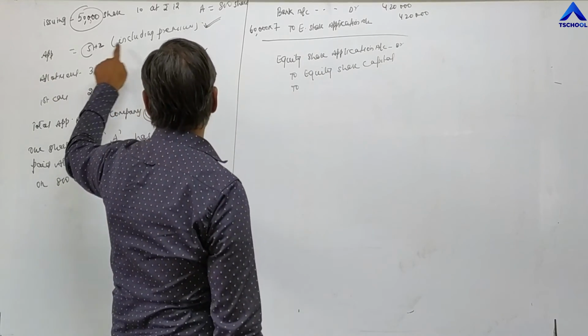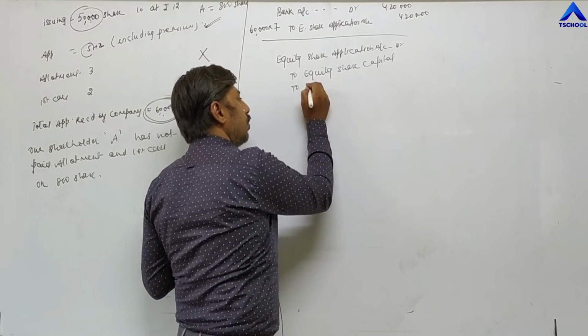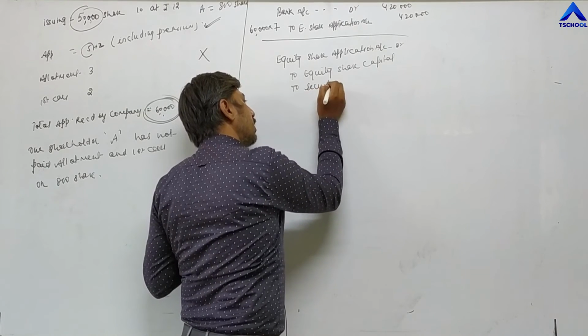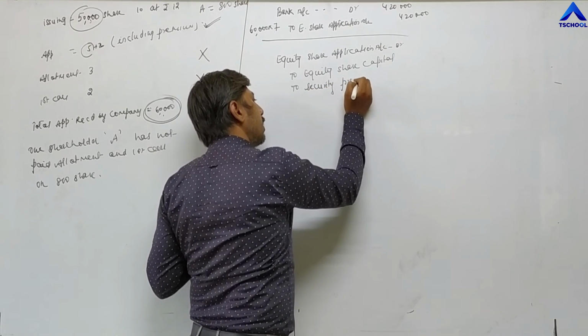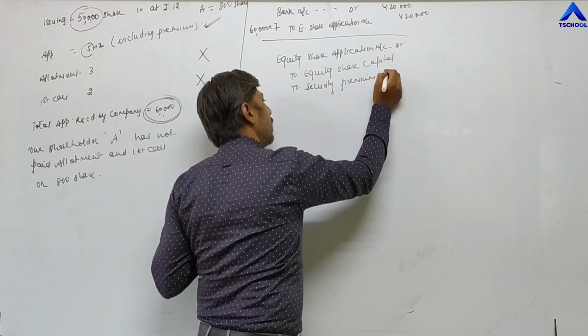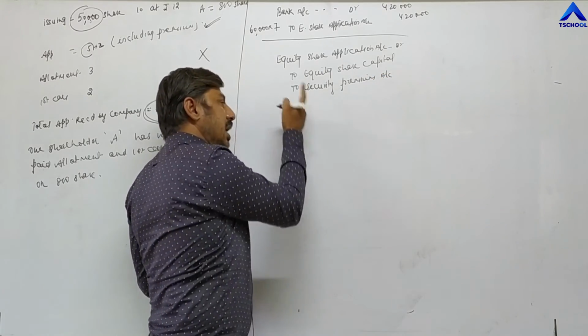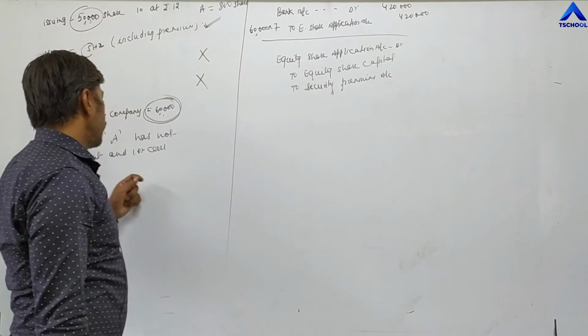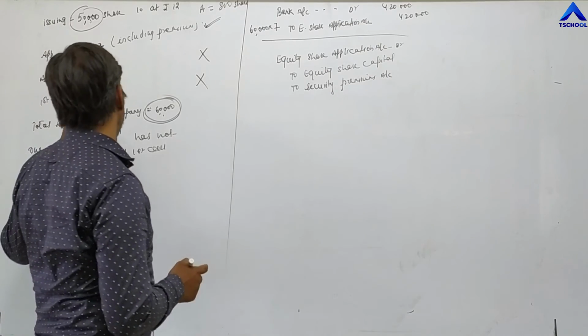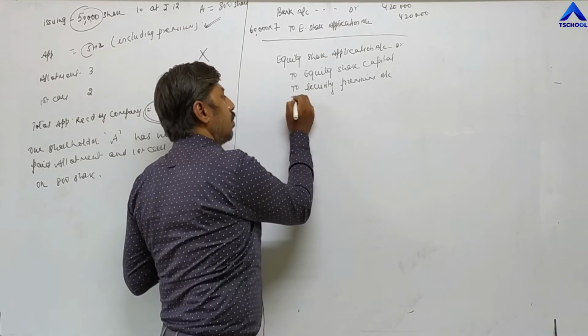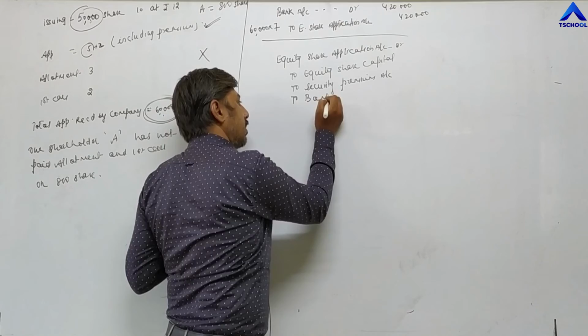In this installment, premium is also there. So 2 to security premium account, and in the same entry we have to show the refund of excess application, that is 10,000. To bank.